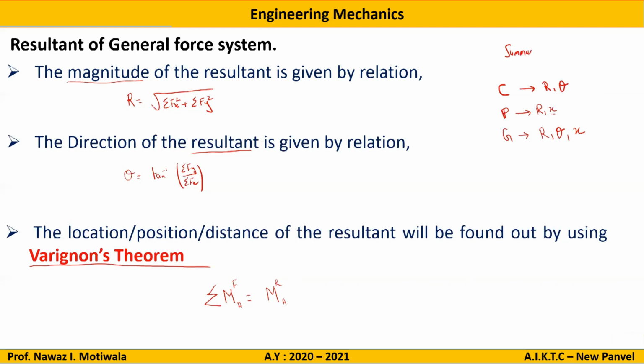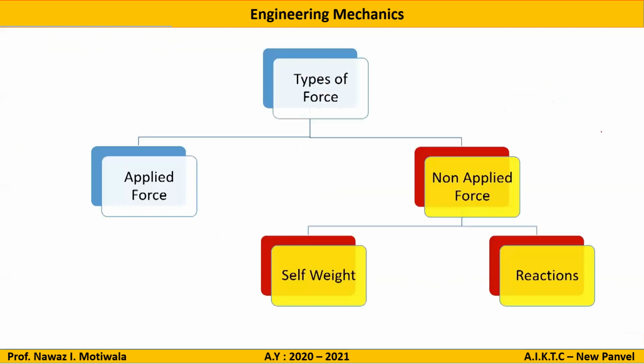So this is the entire summary of the force systems. If it is a concurrent force system, we find only R and theta. If it is a parallel force system, we need to find R and X, where X is the distance or location of the resultant force. And in a general force system, you have to find all three things, that is R, theta, as well as X. Different types of force acting on a body.